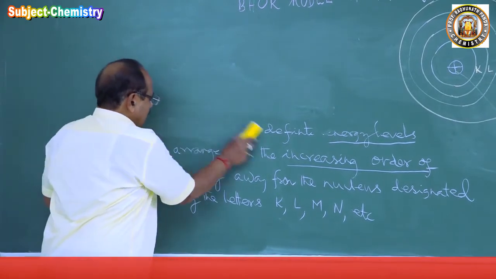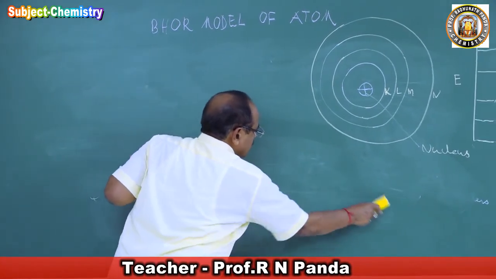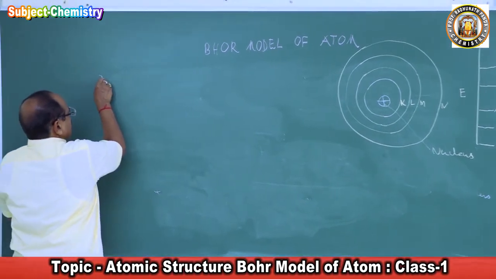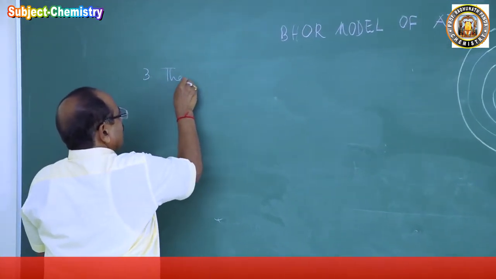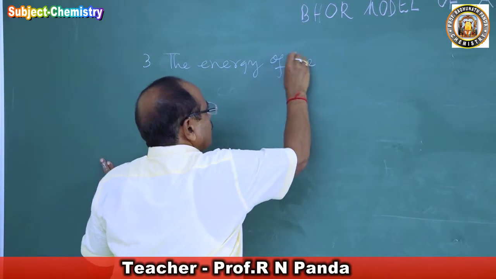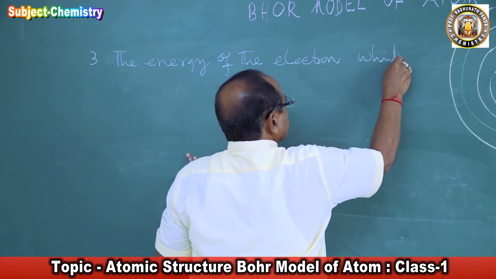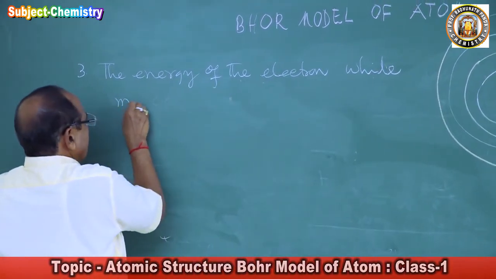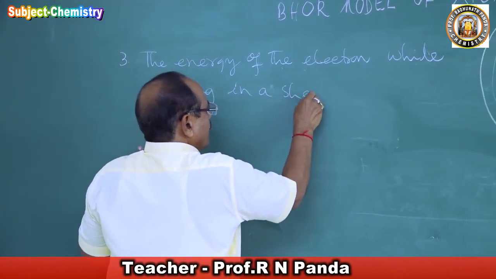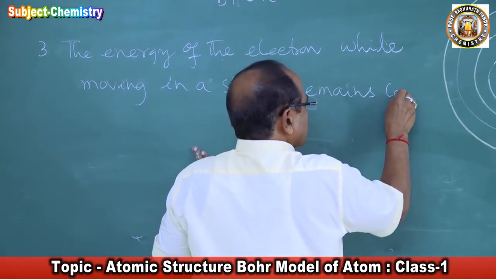So now, in the third postulate, what has been done? He has imposed restrictions upon the electron. The third postulate is that the energy of the electron while moving in a cell remains constant.